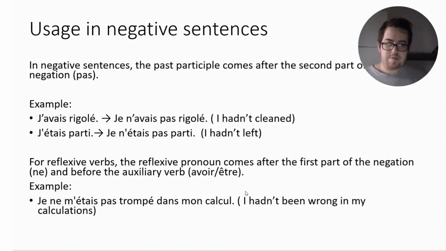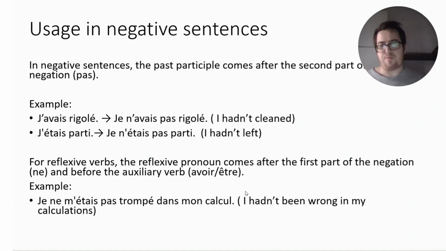For reflexive verbs, the reflexive pronoun comes after the first part of the negation. What do I mean by that? For example, if I would conjugate se tromper in this case, je ne m'étais pas trompé. So we see ne, then a reflexive pronoun, then the auxiliary verb conjugated at imperfect, then pas, then past participle.